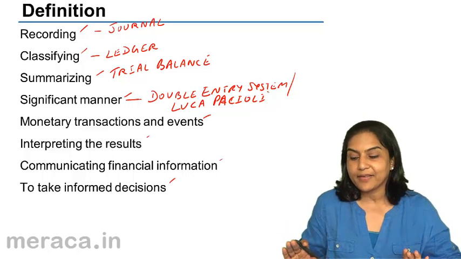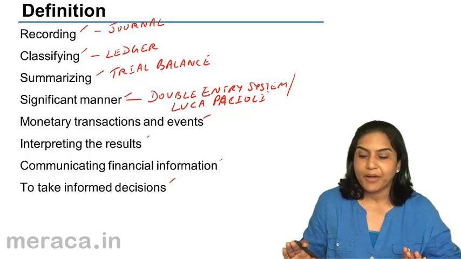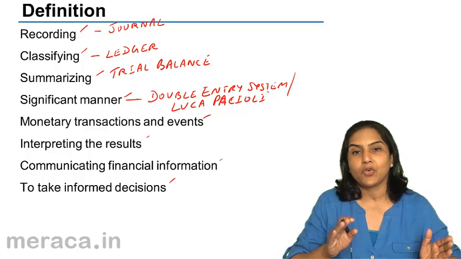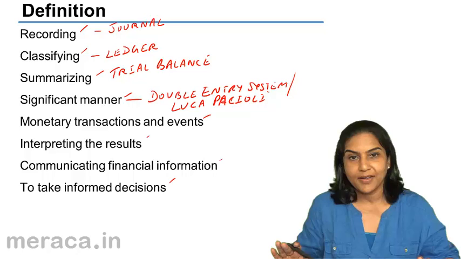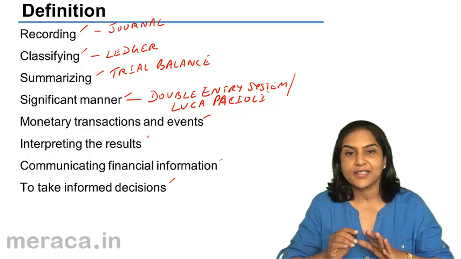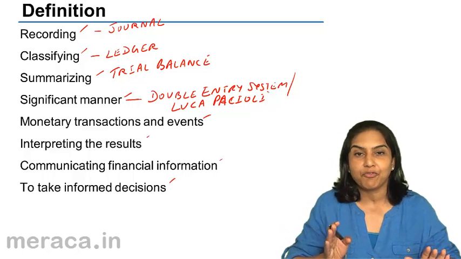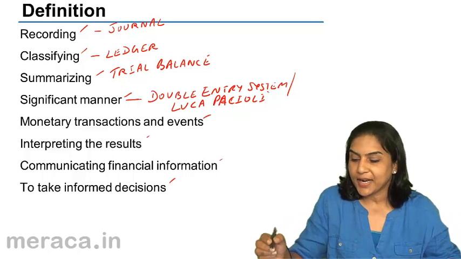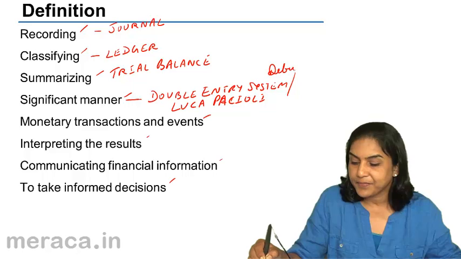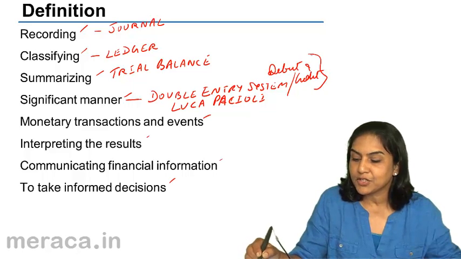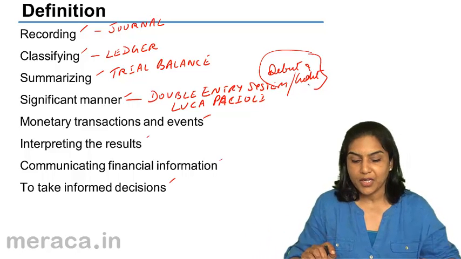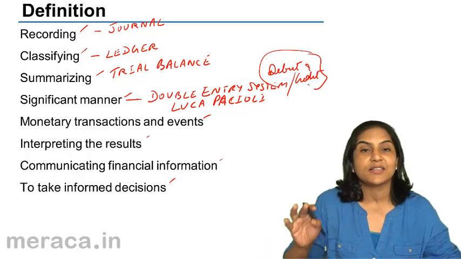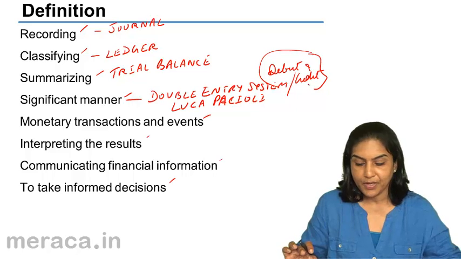So double entry system is what we follow, by which we say a debit always equals a credit. There is a left hand side and a right hand side. All accounts are made in a T format. We have a left side and a right side, or a debit side and a credit side. These form the basis of the rules of accounting. So the significant manner is the double entry system.